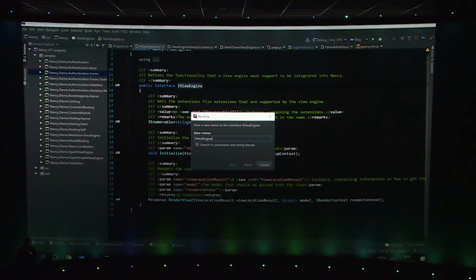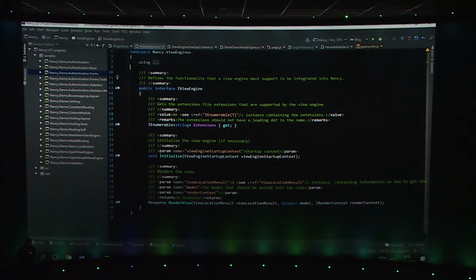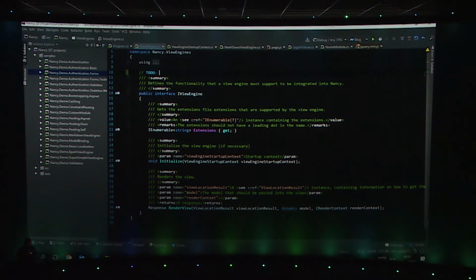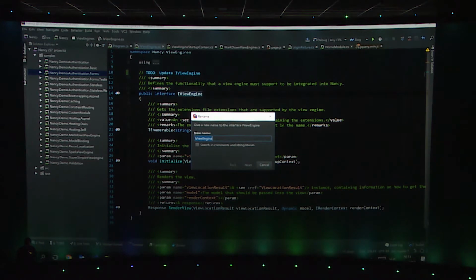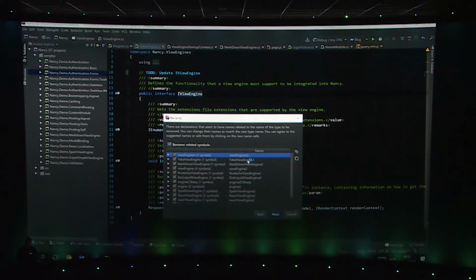Let's make it iViewEngine2 instead of iViewEngine. Not really useful refactoring in this case, but let's go with this one. The nice thing is that Rider will also allow you to search in comments and string literals. So imagine I have a comment that says "to do: update iViewEngine", and I rename my iViewEngine to iViewEngine2. Rider also detects that my comment contains the type name iViewEngine and will be able to replace it for me as well.